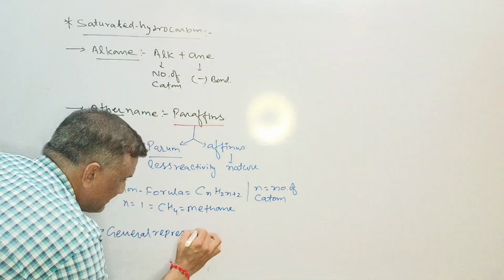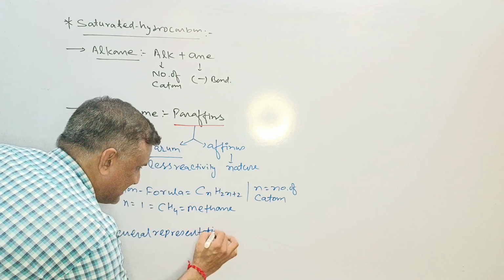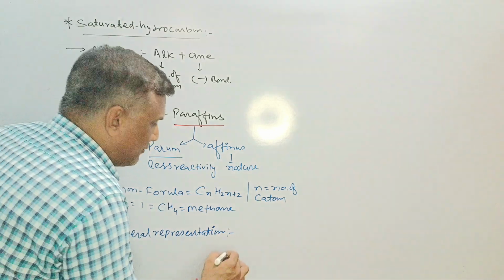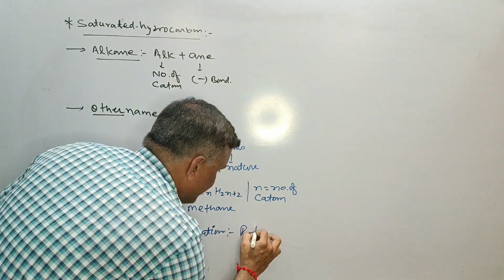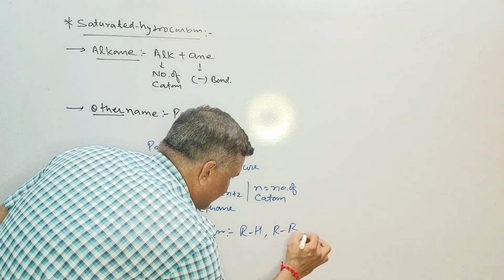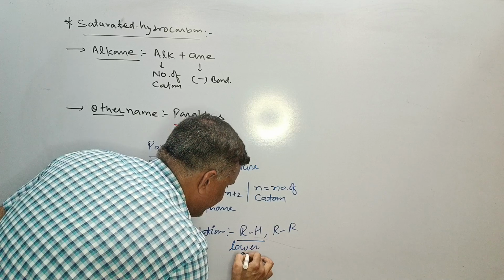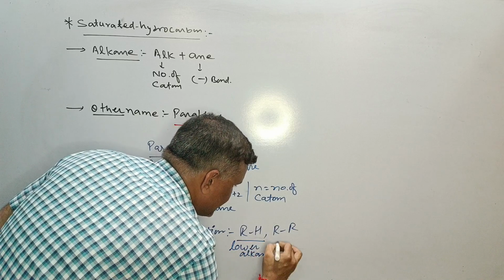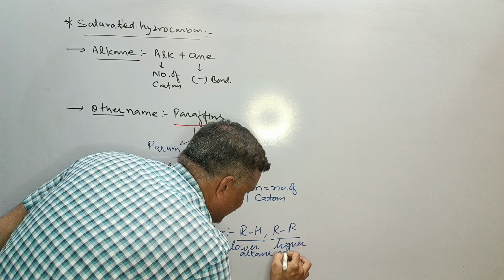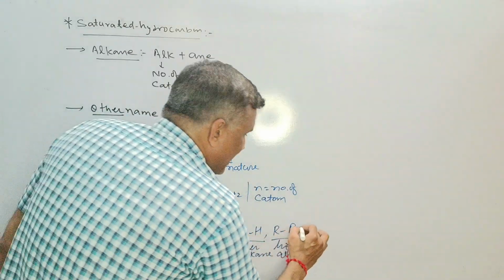Generally, how can we represent alkane? If we go with the lower alkane, it will be RH, and for higher alkane it will be RR. This is for lower alkane and this is for higher alkane. If anybody asks me what is the meaning of R, then we'll say alkyl group.